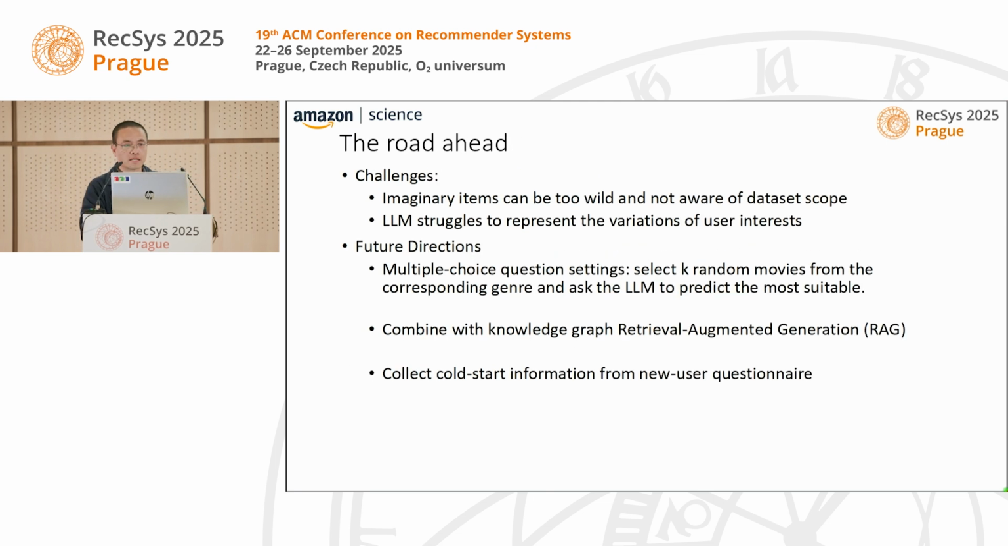I have 30 seconds left, so let's quickly talk about the exciting things that we are continuing to do in this direction. The challenge is that some imaginary items can be too wild. We know that it doesn't have to fit into the data set, right? But if it is too crazy, which is a bit hard to control, then it can take the recommender system off, and so the LLM struggles to represent the variation of user interest. So some directions are using RAG, multiple choice question settings, and collecting code set information.